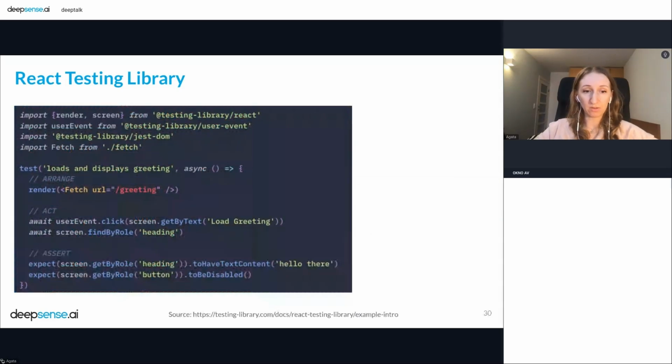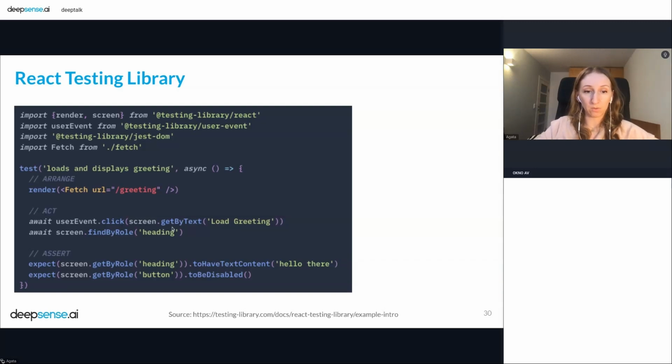And here I put some simple example of tests in React Testing Library and Jest. So after some imports, we have a render method. And as you can see, that means that we need to, of course, render a component if you want to do something with it. For example, if you want to click on the button, this button should exist on the DOM. So that's why we need to render this component.